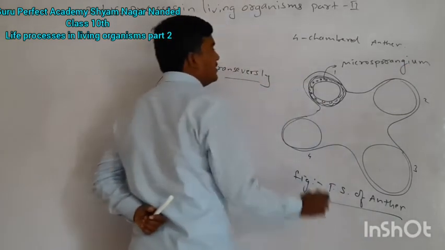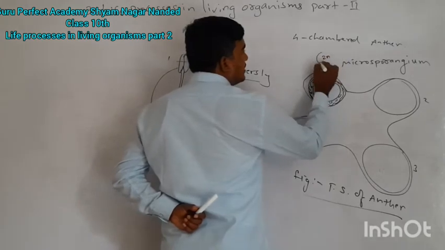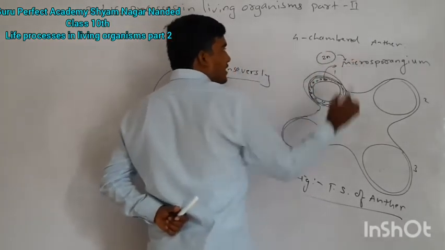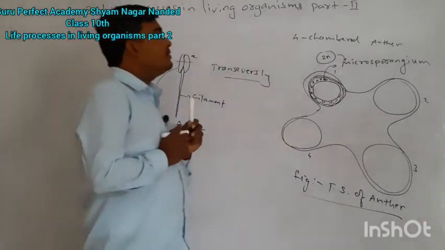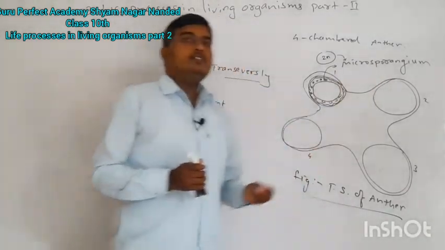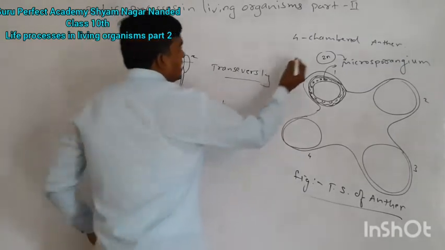What is this structure? That is the cell with the diploid set of chromosome, referred to as microsporangium. Now what happened? In microsporangium, a cell division process occurs, that is meiosis.